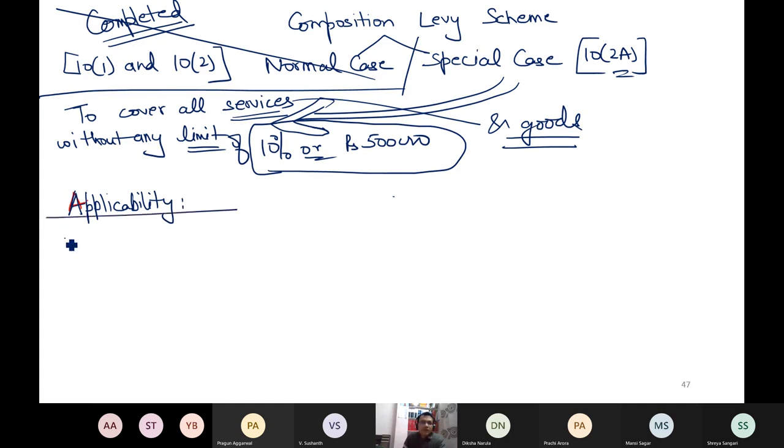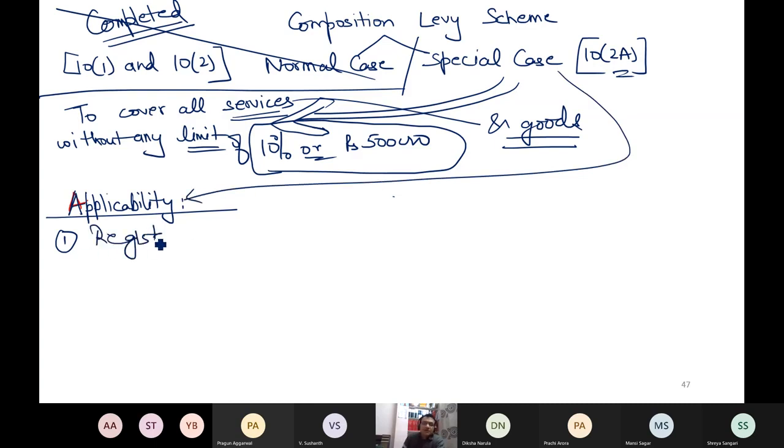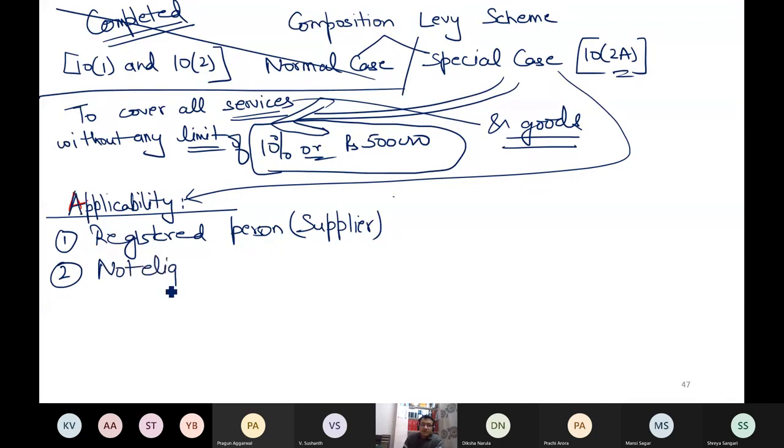So can you tell me now when this special scheme is applicable? I will call it the special case. When is it applicable? When you are a registered person, the supplier must be a registered person. This is one point. The second point is, he is not eligible. This is the second point.